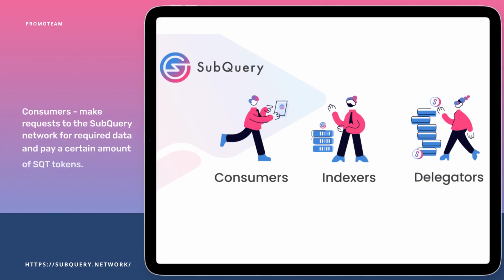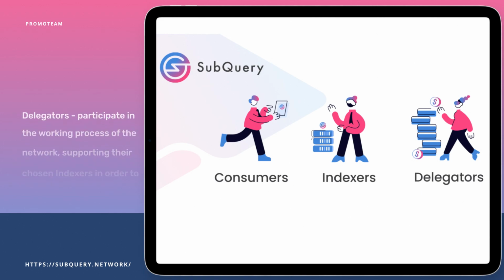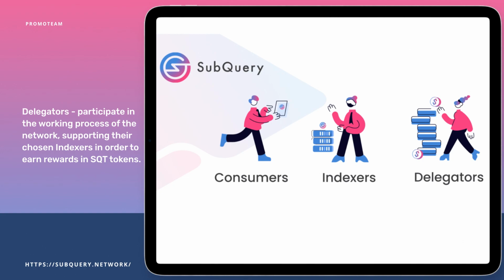What are SubQuery roles? On the SubQuery network, all data is being processed by 3 roles of participants. Consumers make requests to the SubQuery network for required data and pay a certain amount of SQT tokens. Indexers host their own SubQuery projects on their hardware, running both the node and query service to index data and answer GraphQL requests. And delegators participate in the working process of the network, supporting their chosen indexers in order to earn rewards in SQT tokens.